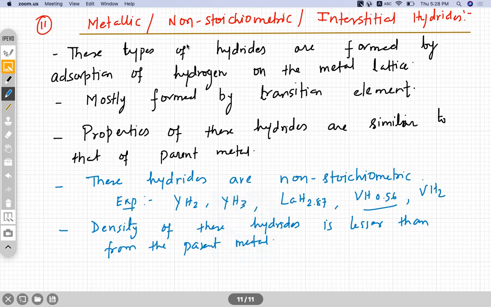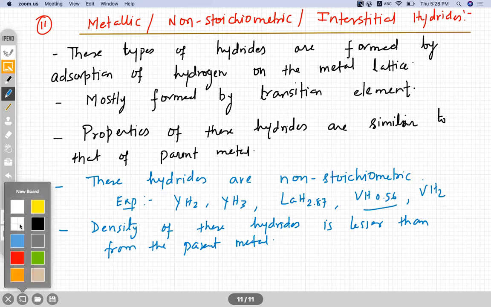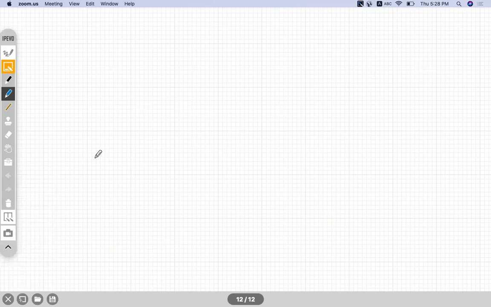Yeah. One very important property we have here, write down. This question they ask many times in the exam. If you see from group 6, 7, 8, and 9, in these 4 groups of transition element, only one element forms this type of hydrides, that is chromium.